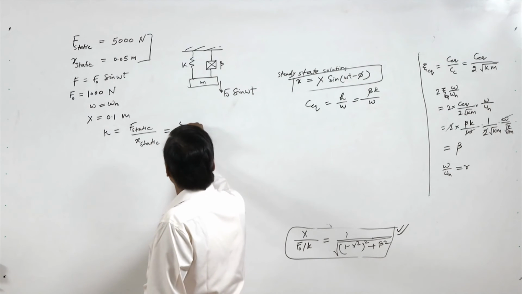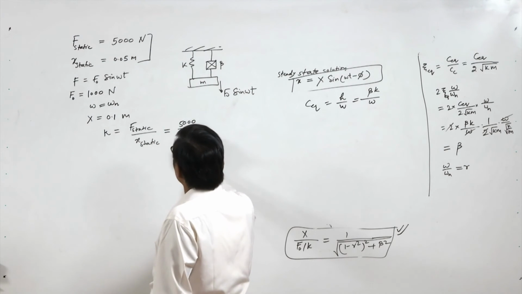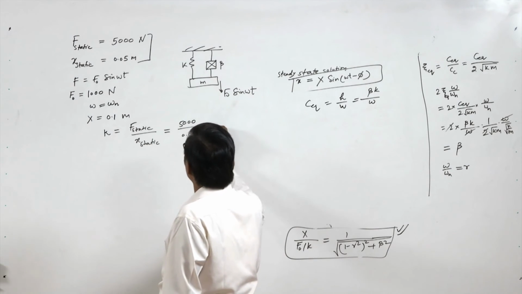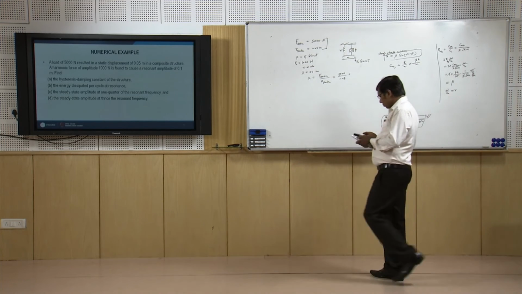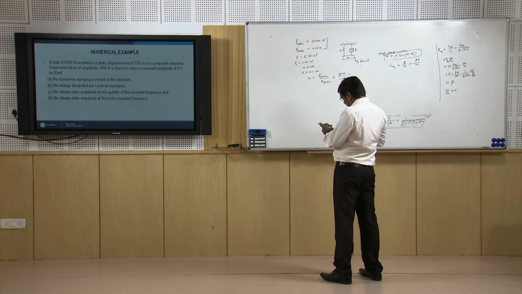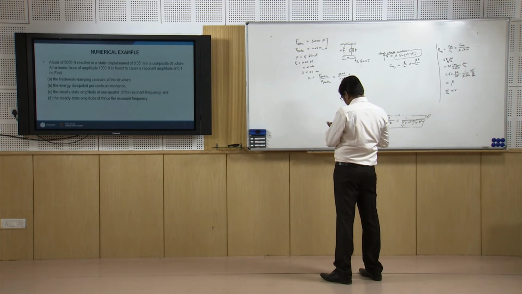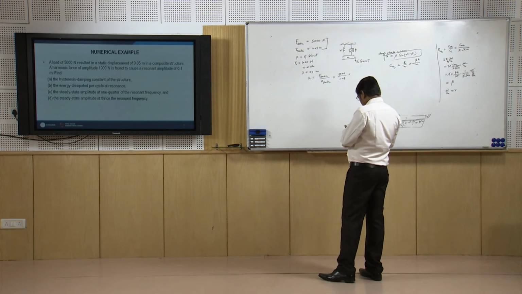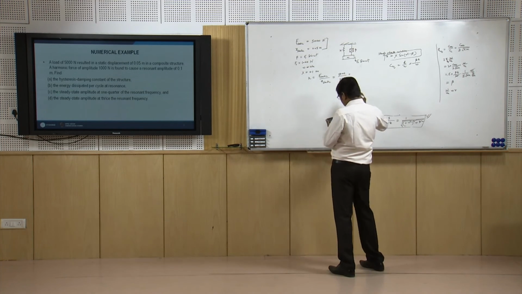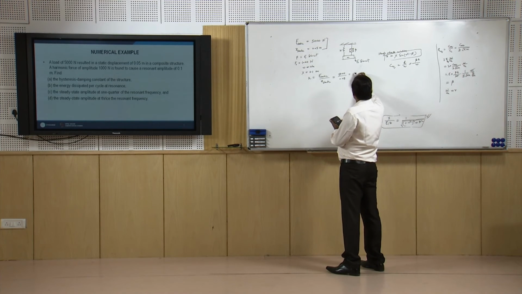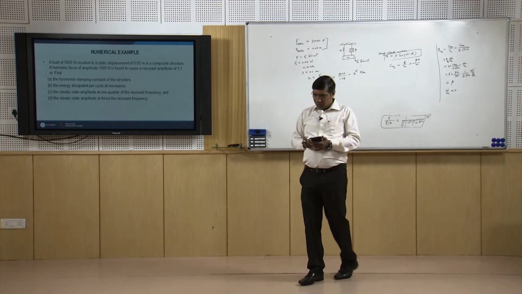So we have 5000 upon 0.05, and we can calculate it. It is 10 power 5 Newton per meter. So this is the stiffness K.